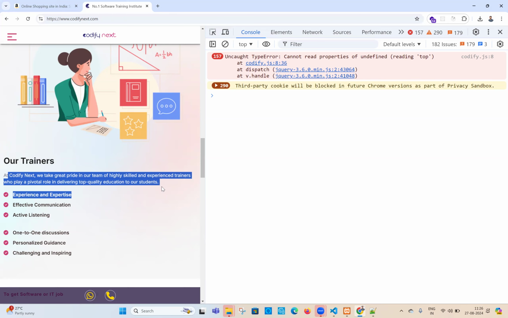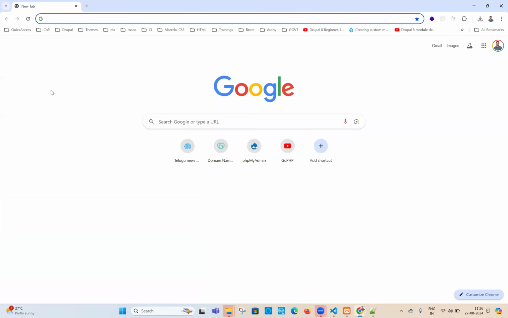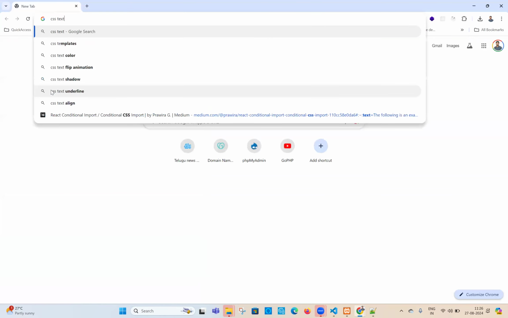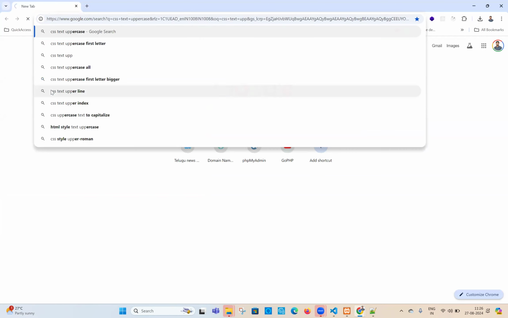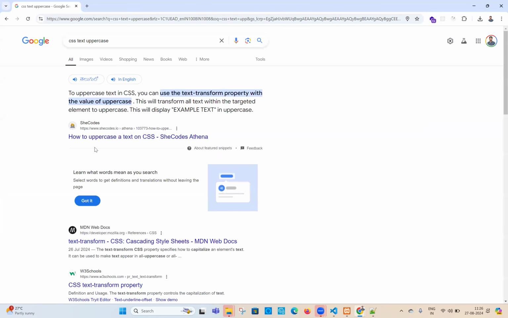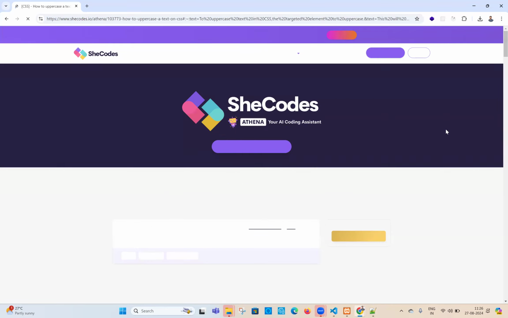CSS property, CSS upper. See, I don't want to do anything on this. Simply, I'm not good at search also. What I will do? CSS text uppercase. That's all. I remember this word. So what will they say here, if you can go there, what is the property? Can you see what is the property? Can you go and see this example?